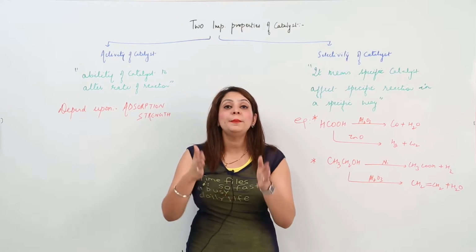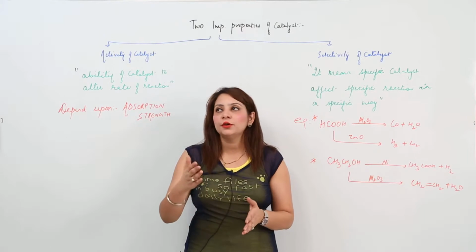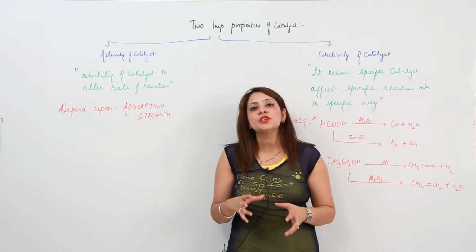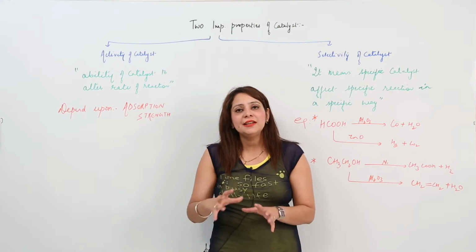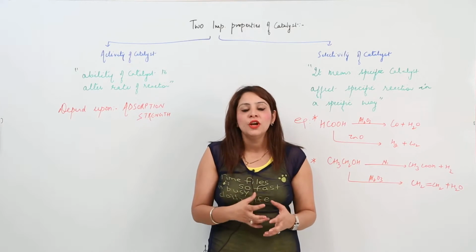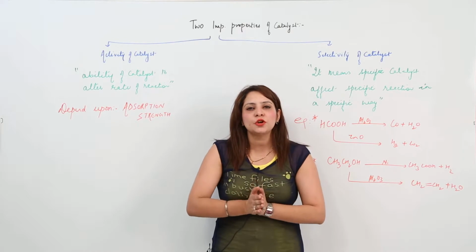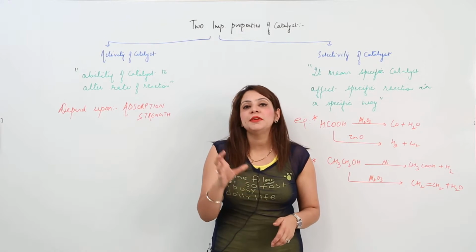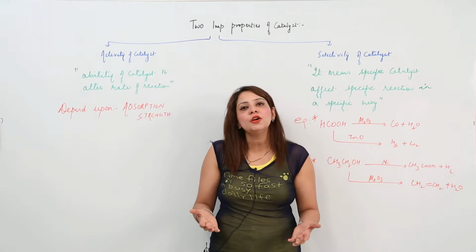And if we talk about the best ones, they lie in the 9th and 10th groups, because in that case the adsorption strength is reasonably strong. Neither is the adsorption too strong, nor too low. So when we talk about the activity of a catalyst, we mean that the adsorption should be reasonably strong so that desorption can also take place.